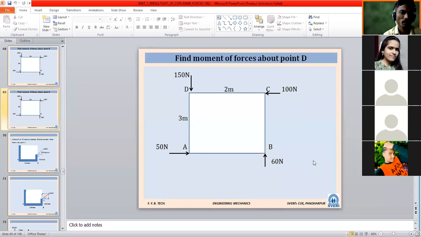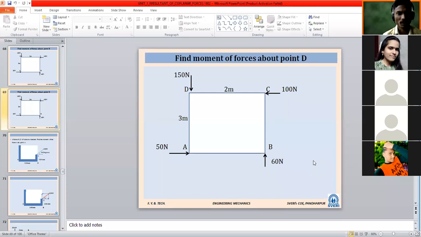Same is given now, so quickly we can calculate. Find the moment of forces, same problem, about point D. Only the point is changed. The diagram is same. You can give a second problem with the same figure, it is not necessary to draw once again.